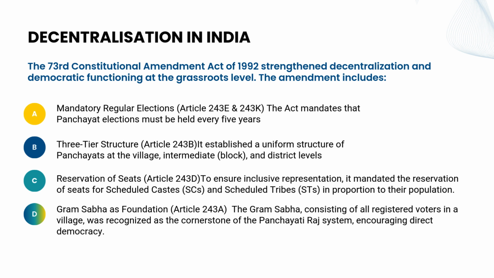Decentralization in India. The 73rd Constitutional Amendment Act of 1992 strengthened decentralization and democratic functioning at the grassroots level. The amendment includes mandatory regular elections, which mandates that panchayat elections must be held every 5 years. Three-tier structure established a uniform structure of panchayats at the village, intermediate block, and district levels. Reservation of seats ensures inclusive representation. It mandated the reservation of seats for scheduled castes and scheduled tribes in proportion to their population. Gram Sabha as foundation: the Gram Sabha, consisting of all registered voters in a village, was recognized as the cornerstone of the Panchayati Raj system, encouraging direct democracy.